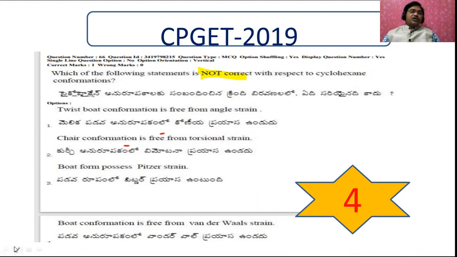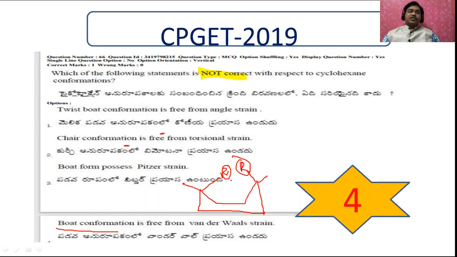Why? Because whenever you go to the boat conformation, you can have the boat conformation of this compound like this. Here the substituents are there, here some other substituent you see, and here there will also be another substituent, and here this is another, this is another.